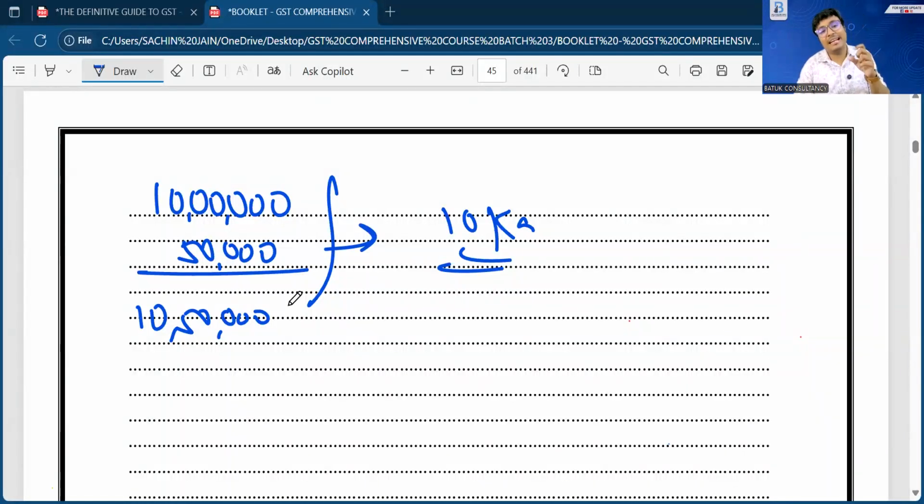Sir, I have just taken the example of transportation. You can change the example. Suppose there is a licensing expenditure which has been done by the buyer, but the same is the responsibility of the supplier. In that case also, the same will become part of the value. And if the delivery is from the supplier's place, then there is no question of any transportation, so there is no GST on that particular thing. I have just taken the example of a component. You can check with any component which is prima facie the responsibility of the supplier, but has been paid by the recipient. The same will become part of your value of supply. That is what we have to keep in mind.